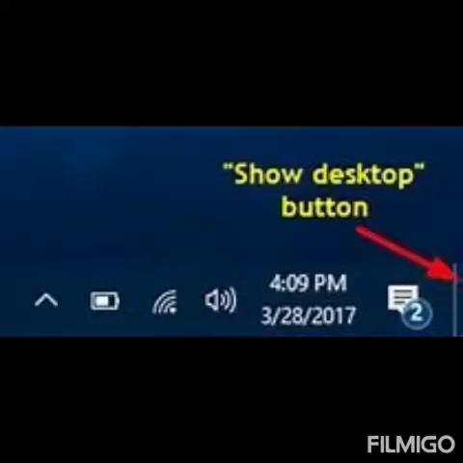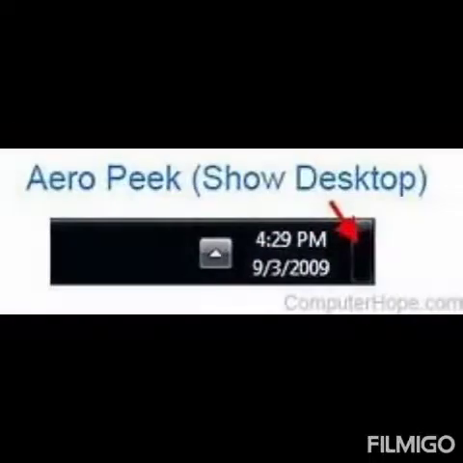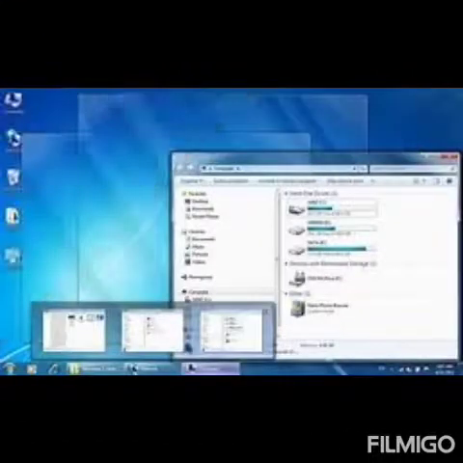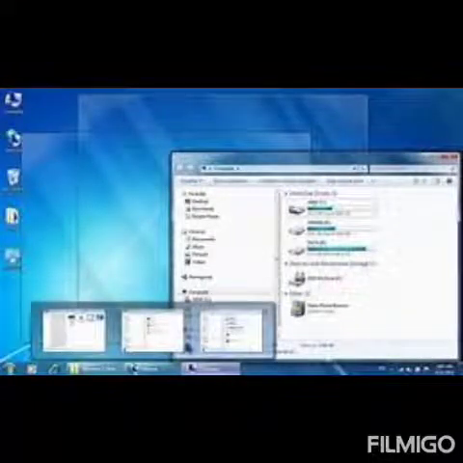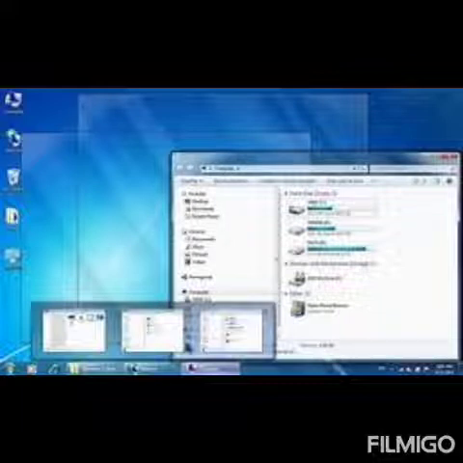It has two buttons, the Show Desktop button and the Taskbar Preview button. The Show Desktop button lies at the right edge of the taskbar, and by clicking this button, all windows open on the computer get minimized and we directly see the desktop. Our next is the Taskbar button. This button helps to have a quick view of what is inside a window by just pointing at its icon on the taskbar.